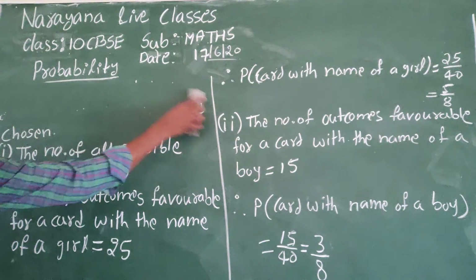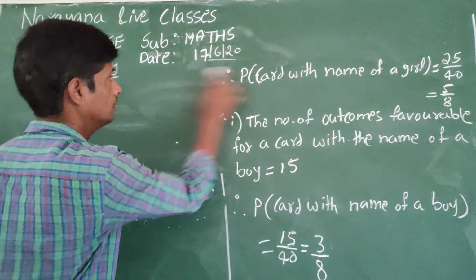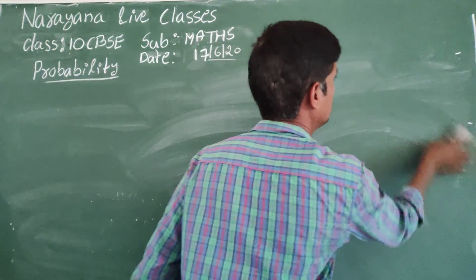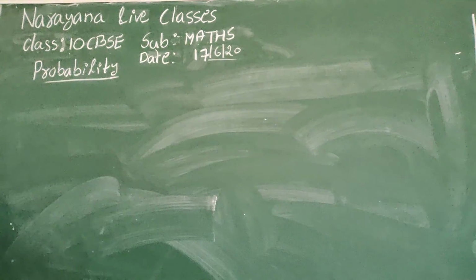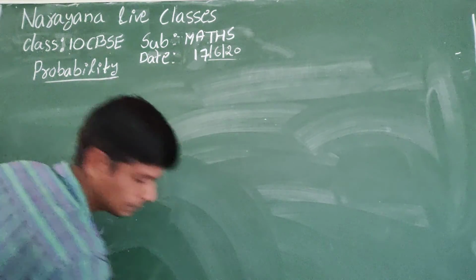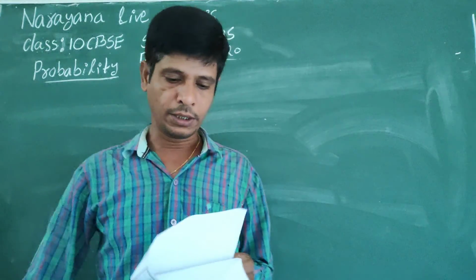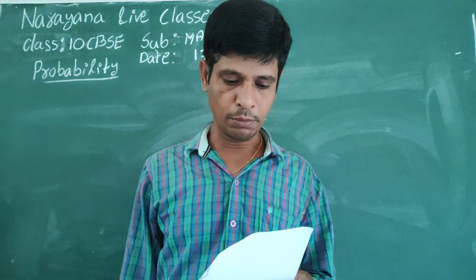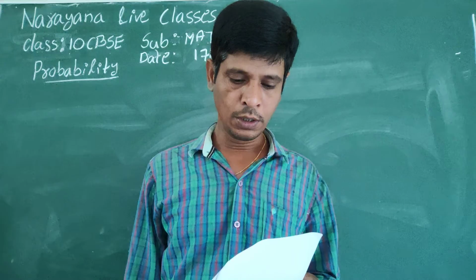Next question. A box contains three blue, two white, and four red marbles. If a marble is drawn at random from the box, what is the probability that it will be white, blue, or red?